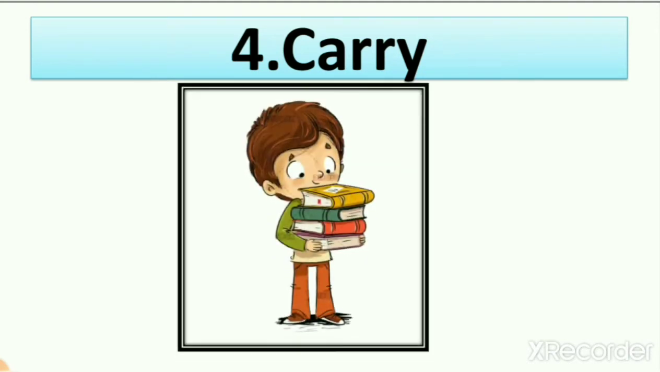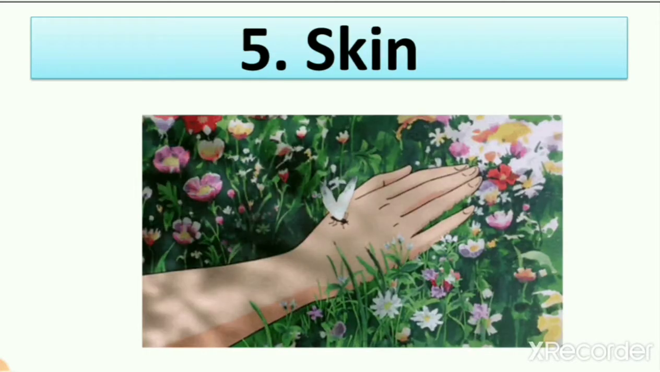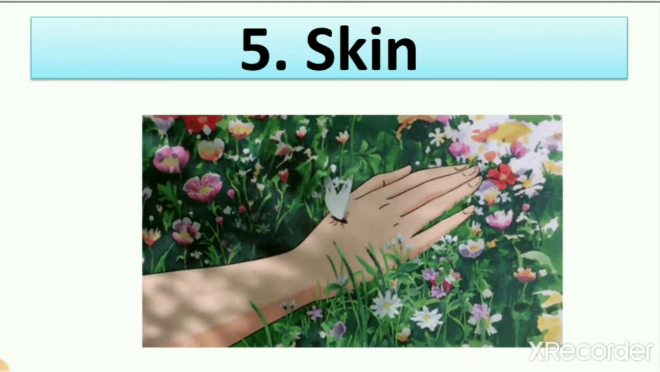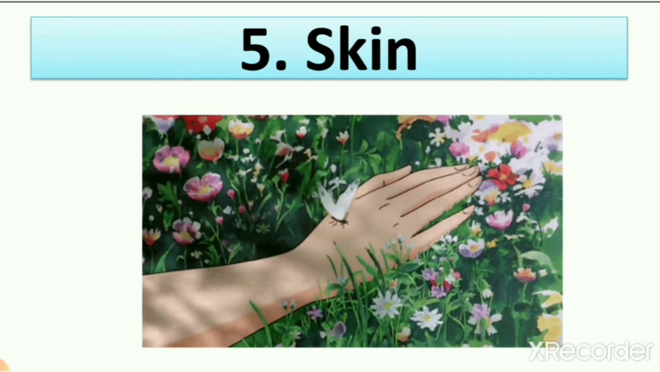Number 4, carry. Here one boy is carrying books, right? So you can understand carry means take something, right? Then number 5, skin. Here we can feel the touch of a butterfly on our hand. We can feel when a teddy bear is soft. How? Because of our skin.